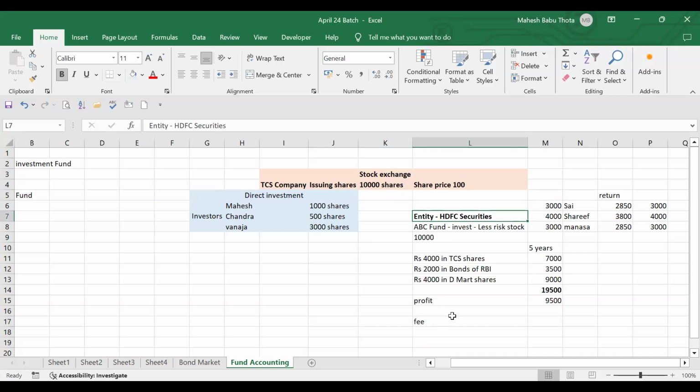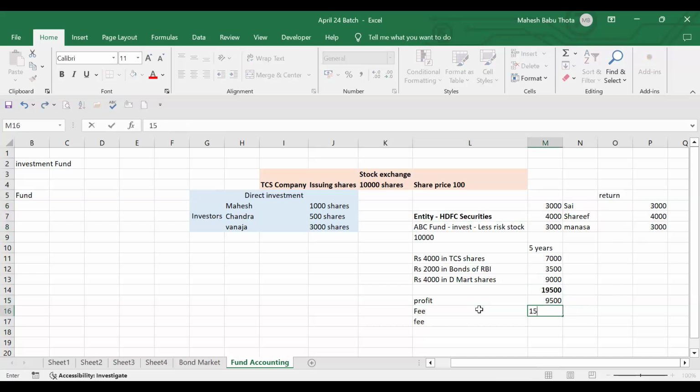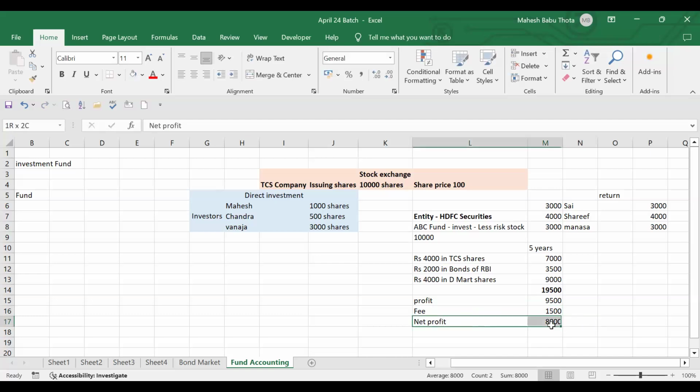Instead of charging separately, what they will do: I have to distribute this much profit, so first I'll deduct my fees from this profit. Suppose, let's assume the fees is 1,500 rupees. I don't give you the profits first, because if I give you the profits, you may pay, you may not pay. So first I'll deduct these fees from the profits. The net profit available after deducting these fees is 8,000. This 8,000 I'll give you, and 1,500 I'll keep with me for my expenses.